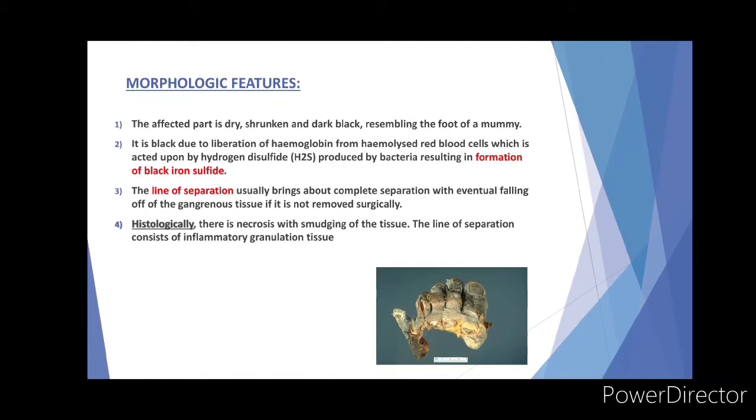Then third point, the line of separation usually brings about complete separation with eventual falling off of the gangrenous tissue if it is not removed surgically. Last point is histologically, there is necrosis with smudging of the tissue. The line of separation consists of inflammatory granulation tissue.